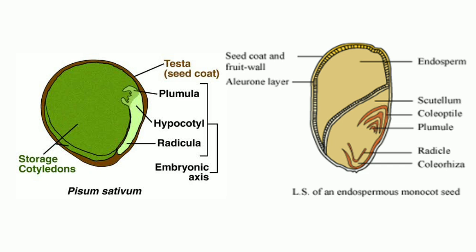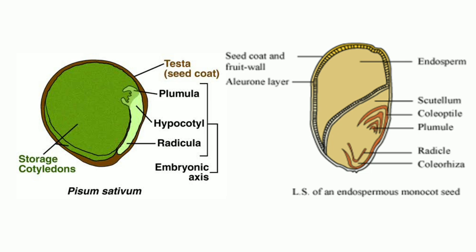And on the other side you can see the endospermic monocotyledonous seed. Here we can see a few additional parts such as the aleurone layer. The aleurone layer is a protein-rich layer that lies just outside the endosperm of a monocotyledonous seed, and there the cotyledon gets modified into scutellum.